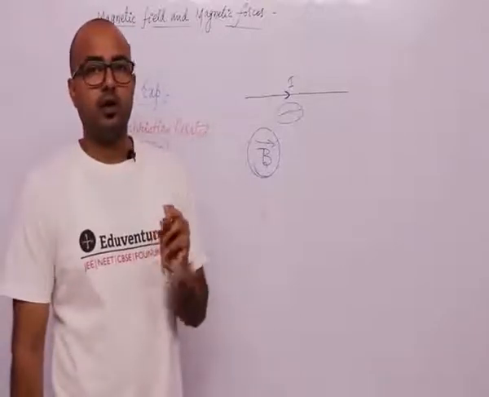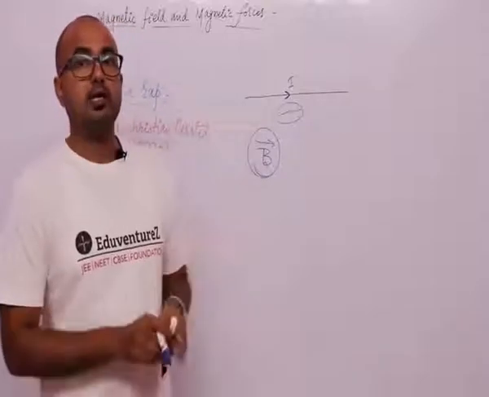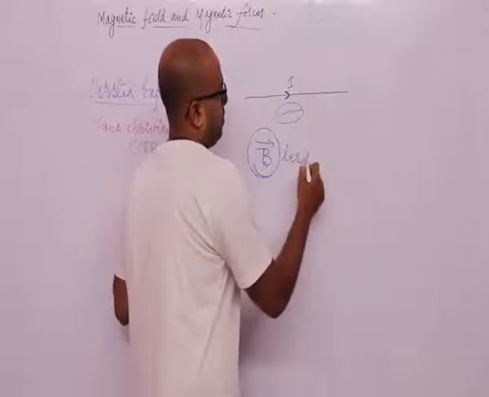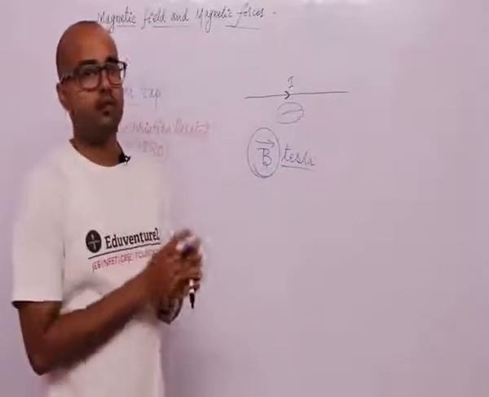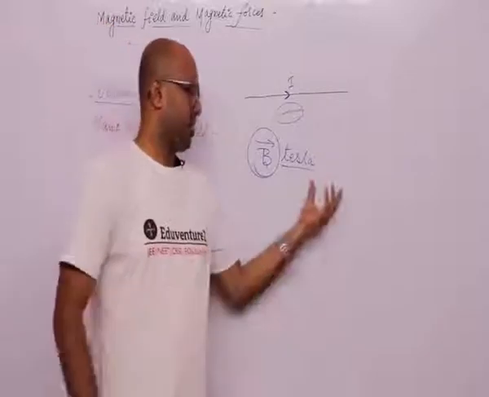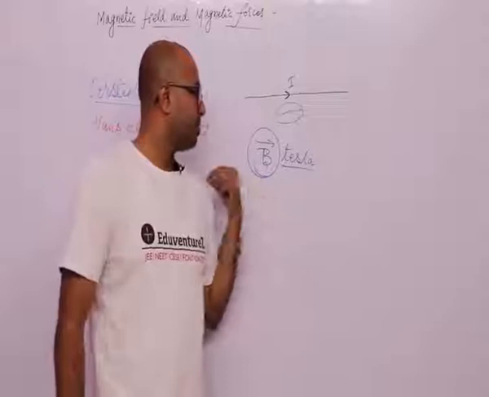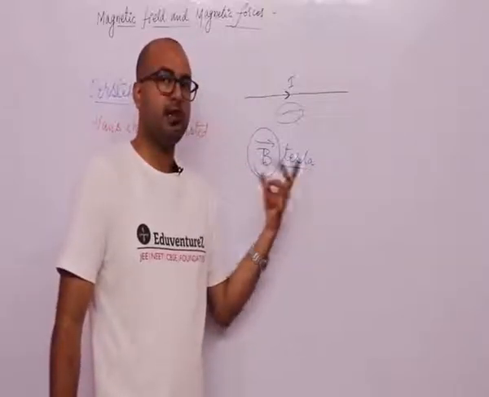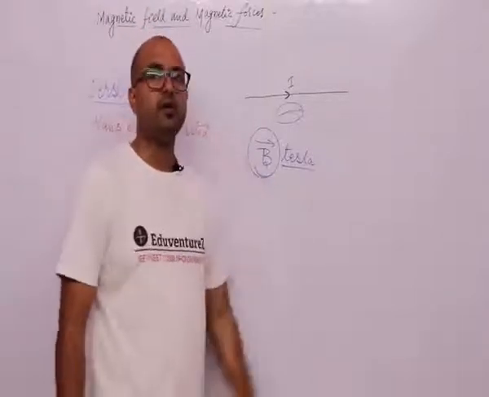It has an SI unit which is Tesla, named after the famous scientist Nikola Tesla, who made a very important contribution in the field of magnetism. That is why, in honor of his name, we use Tesla as the SI unit of magnetic field.